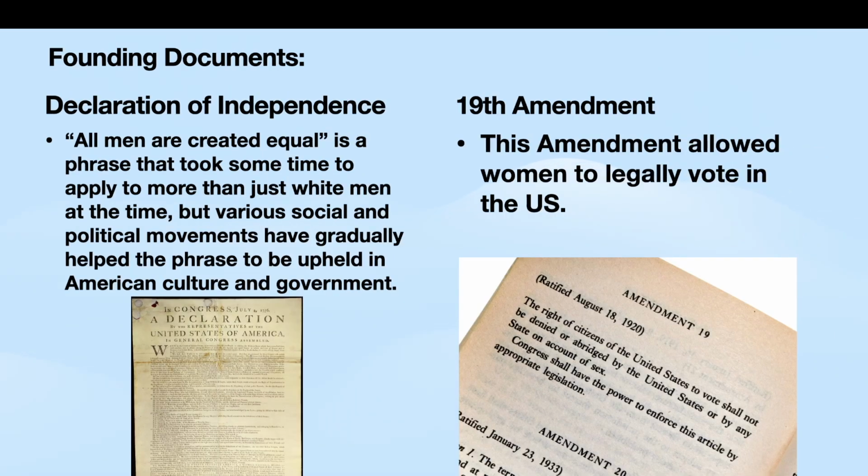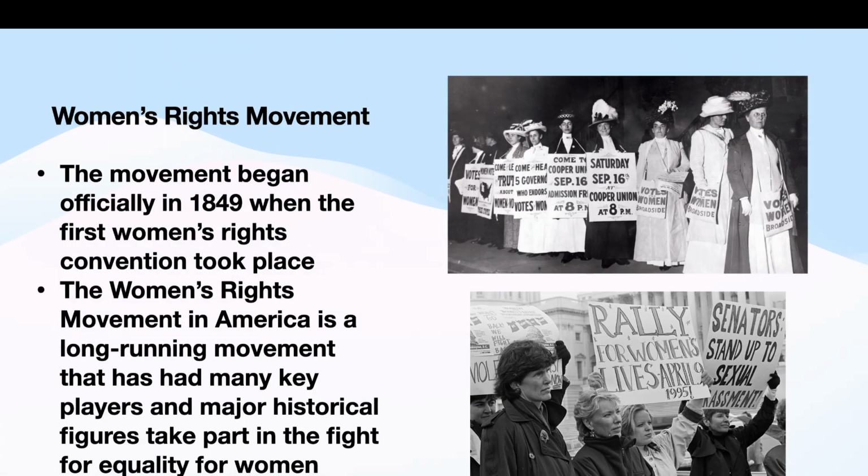Two of the founding documents that led to equality for women in America were the Declaration of Independence and the 19th Amendment. The Declaration of Independence said, "All men are created equal," and it's a phrase that took some time to apply to more than just white men at the time. But various social and political movements have gradually helped the phrase to be more upheld in American culture and government. The 19th Amendment is the amendment that allowed women to legally vote in the U.S. The women's rights movement began officially in 1849 when the first Women's Rights Convention took place. It is a long-running movement that had many key players and major historical figures take part in the fight for equality for women.